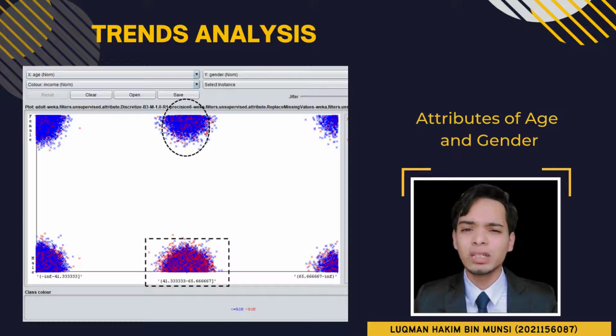The most significant ratios to note are those of groups of 41% to 65%, which are male dominated by red, with income more than 50k. Meanwhile, for females, 41% to 65% is dominated by blue, which is less than or equal to 50k. It can be concluded that male with the average age has a higher income than the female with the average age.